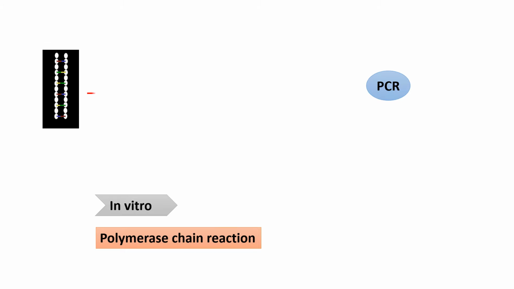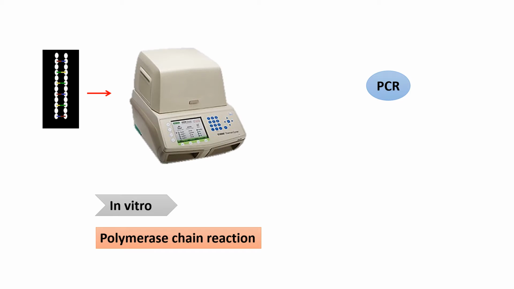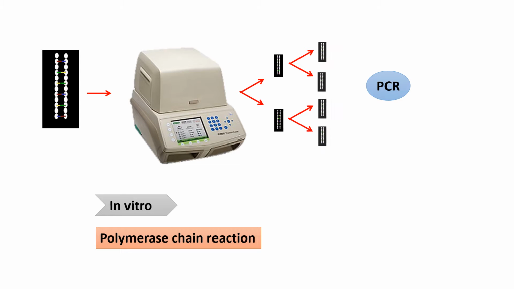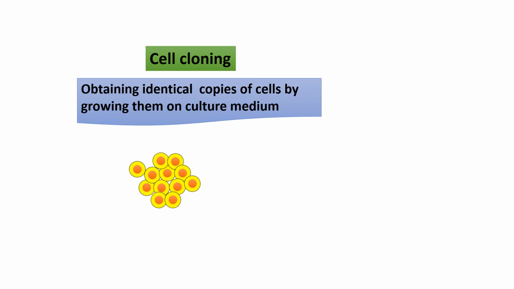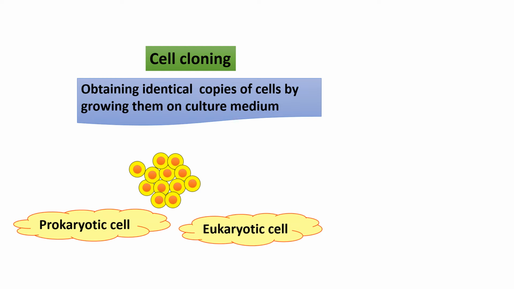For the amplification of the DNA, the PCR technique is used, in which the polymerase chain reaction is carried out in vitro. In this reaction, one desired DNA can be multiplied into billions of copies. Cell cloning is obtaining identical copies of a cell by growing them on a culture medium. Usually it can be done in prokaryotic cells as well as in eukaryotic cells.